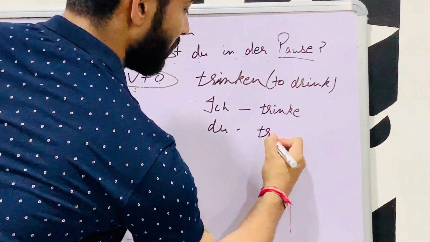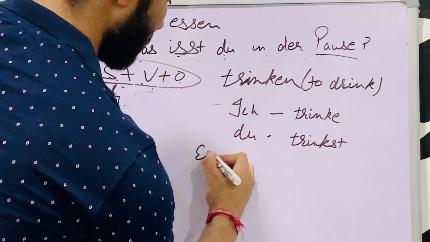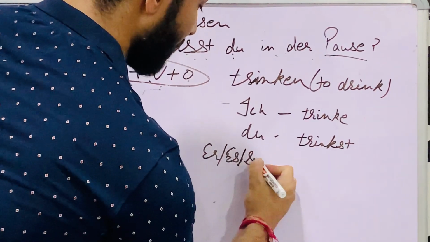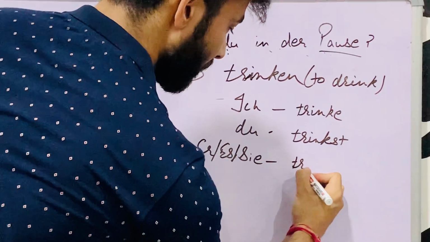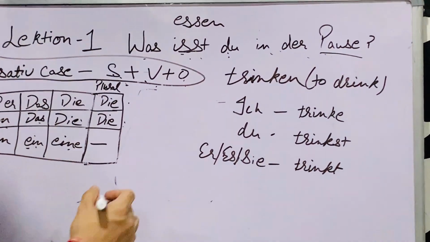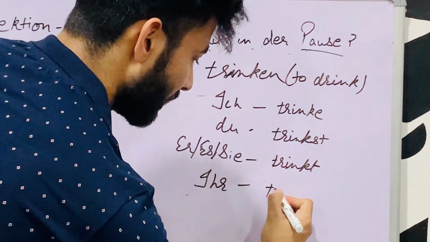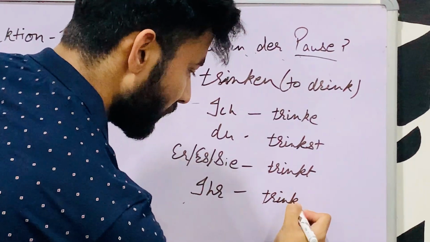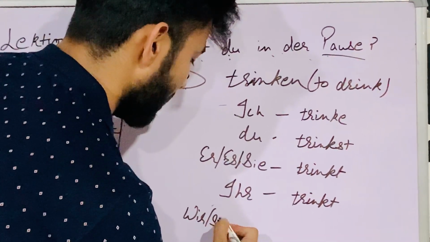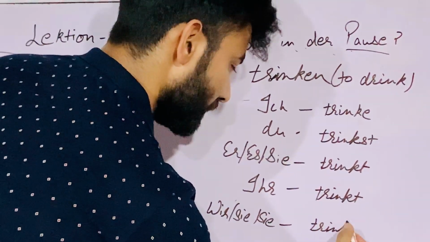Du trinkst. Er trinkt. Ihr trinkt. Wir, sie trinken.